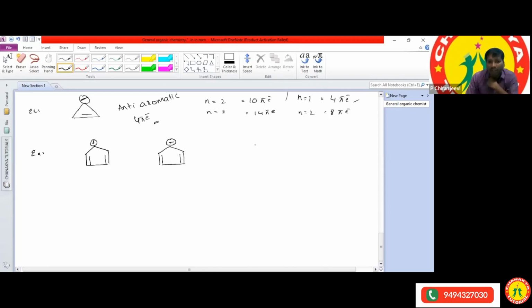In these, which one is aromatic and which one is non-aromatic? Three structures, three examples have been given. Which one is aromatic and which one is not aromatic?